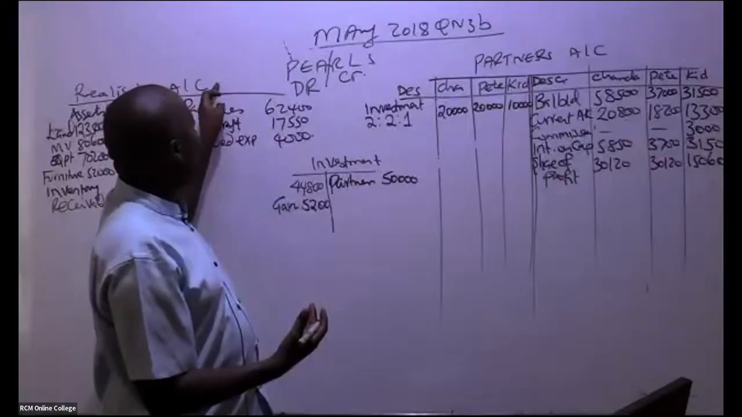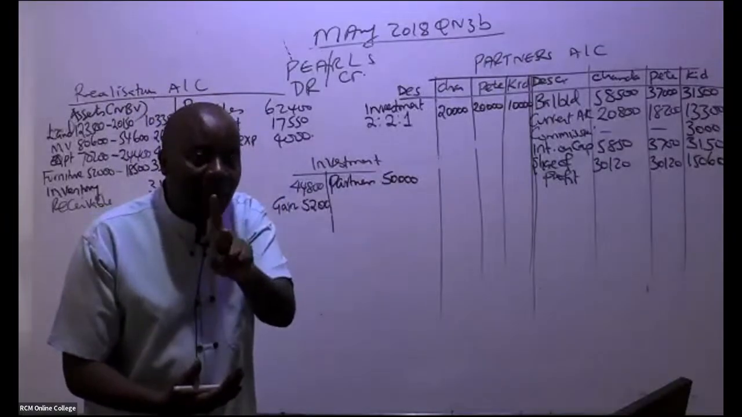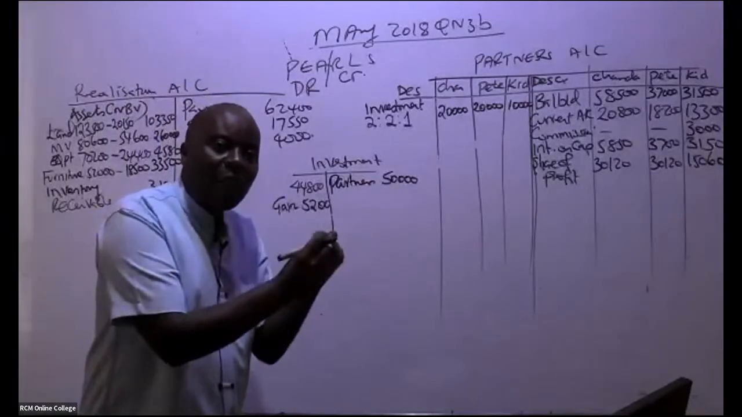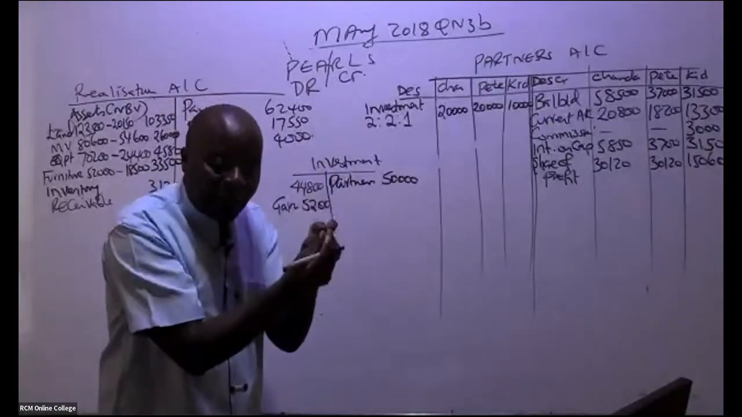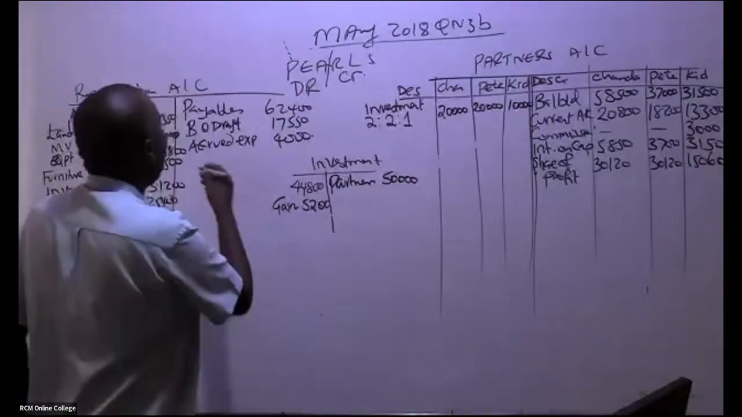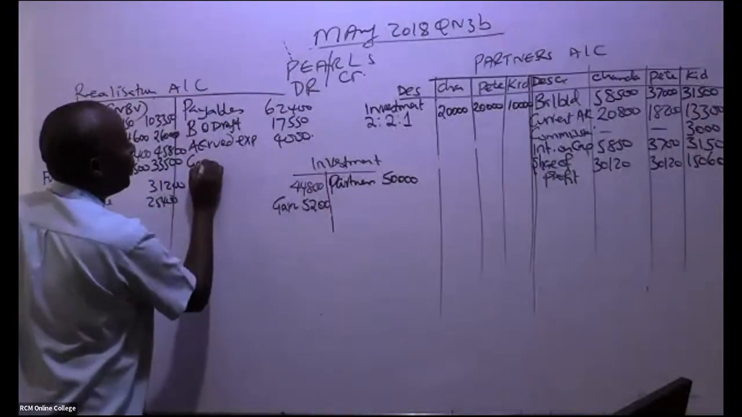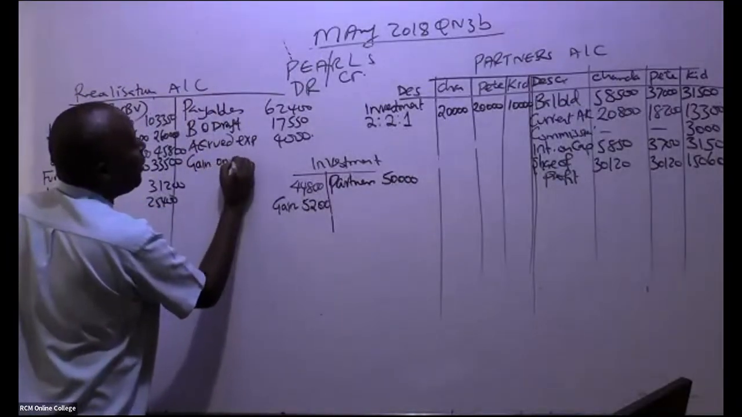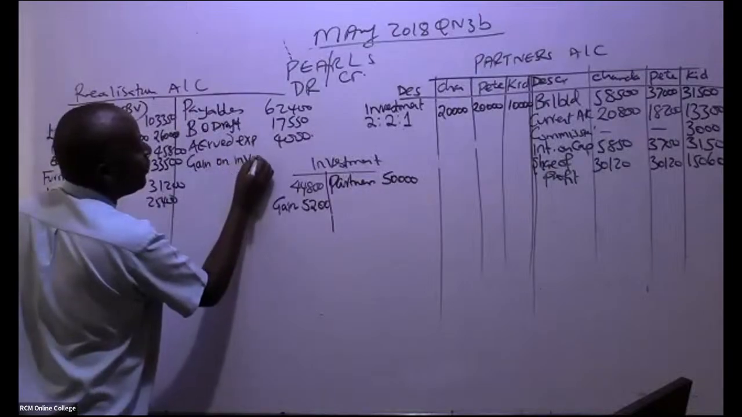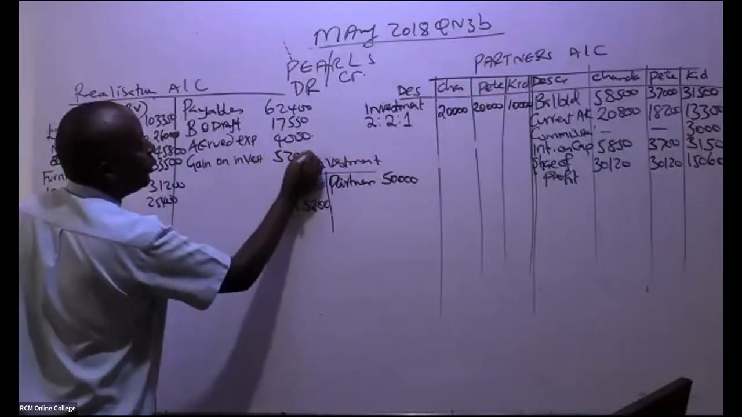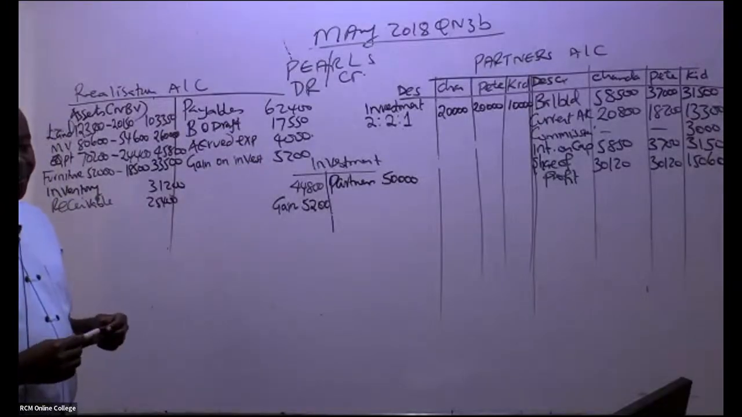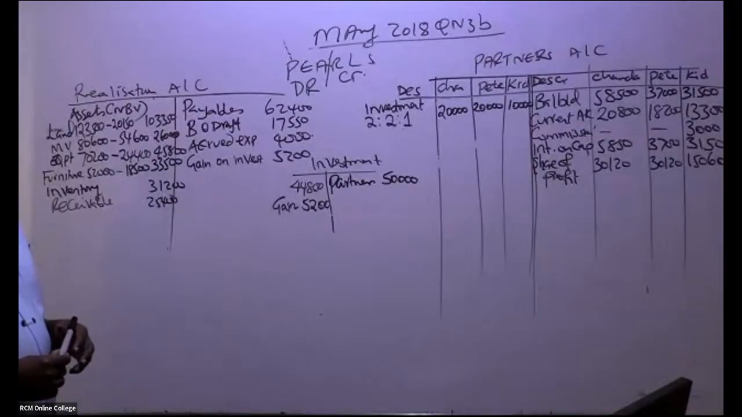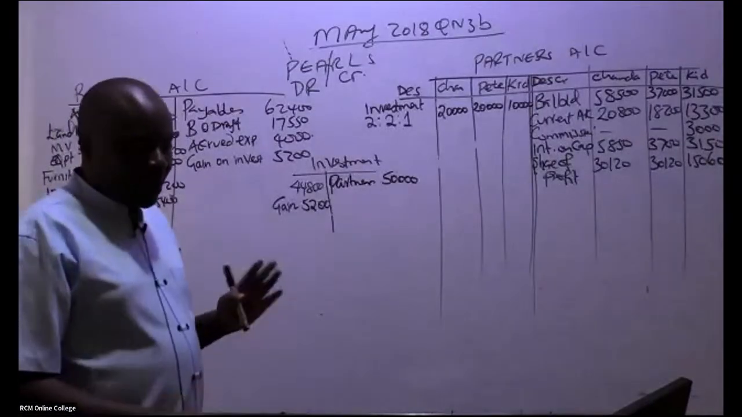Because your realization account acts like a P&L. So you've gotten a gain here, so you're supposed to debit this account and then you credit the P&L. So come and tell us here the gain on realization. The gain on investment, you just book the whole amount, 5,200. So you write there 5,200.